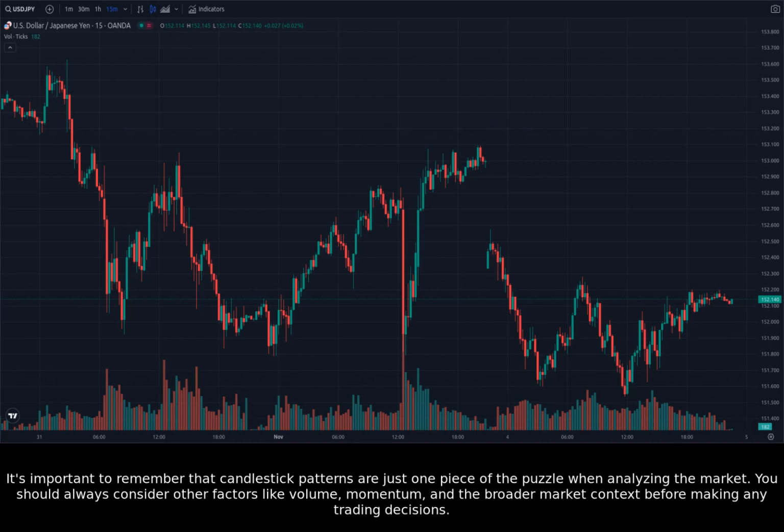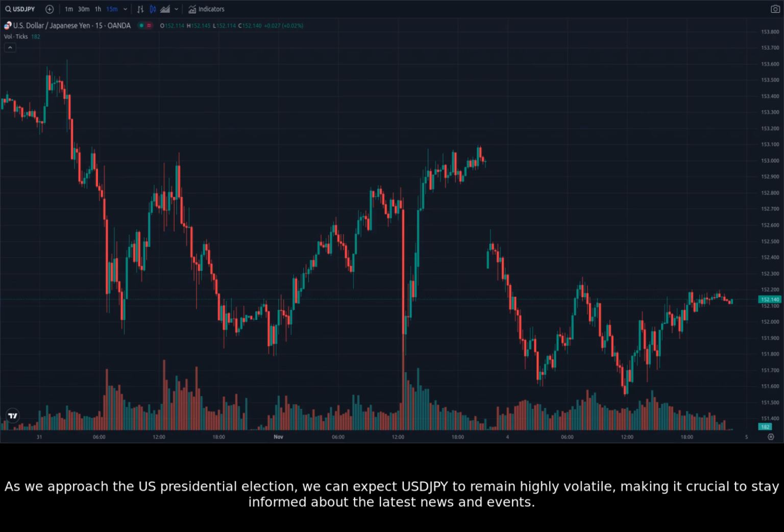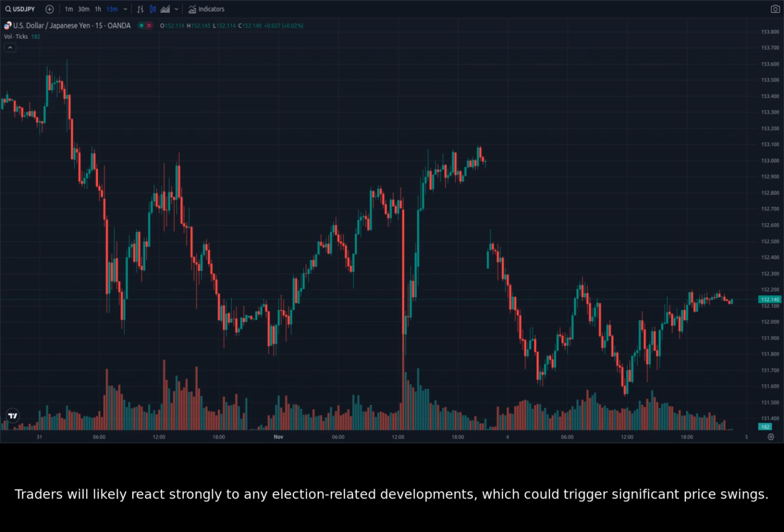It's important to remember that candlestick patterns are just one piece of the puzzle when analyzing the market. You should always consider other factors like volume, momentum, and the broader market context before making any trading decisions. As we approach the U.S. presidential election, we can expect USDJPY to remain highly volatile, making it crucial to stay informed about the latest news and events. Traders will likely react strongly to any election-related developments, which could trigger significant price swings.